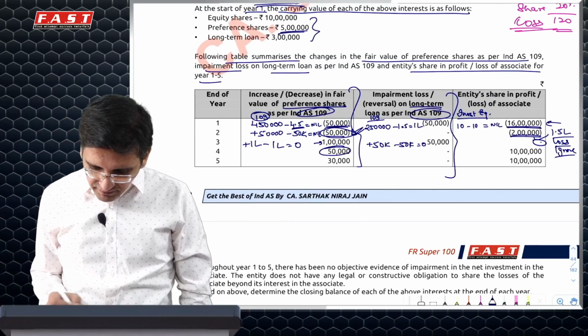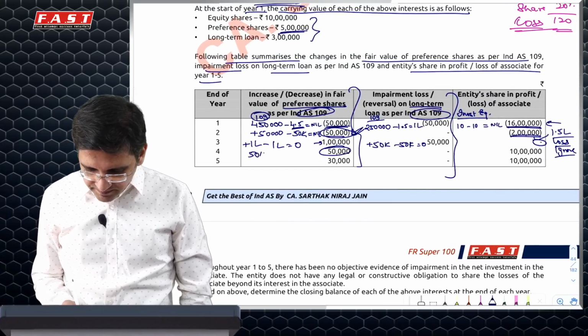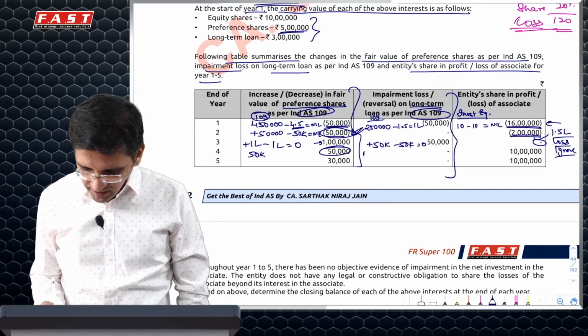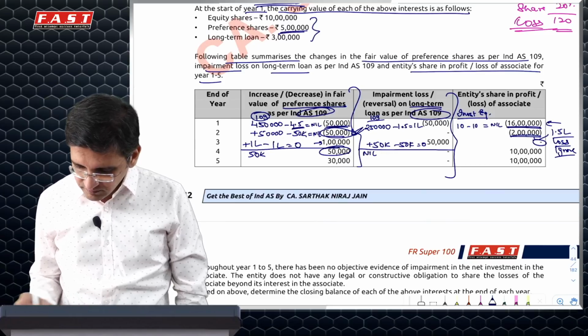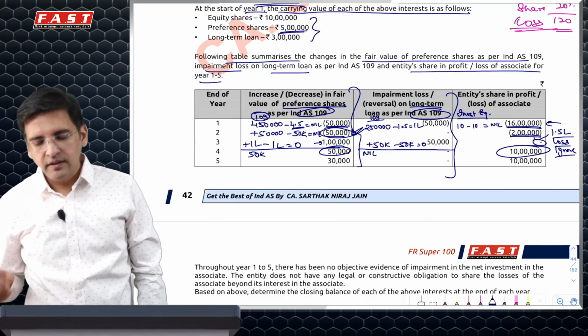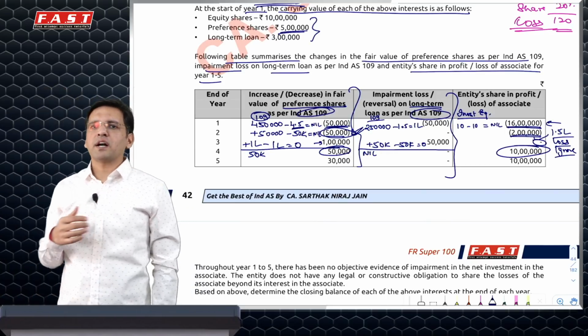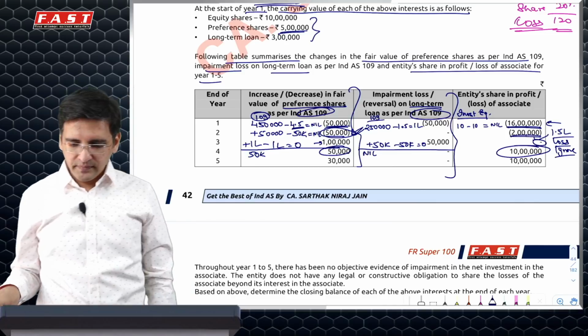Now next year again 50,000 plus, so this will come at 50k. Here there's no gain, so this will be at zero opening values. Now there's a gain of 10 lakh. First, whom should I go to? The one who's standing in the front of the line, that means the loan asset.